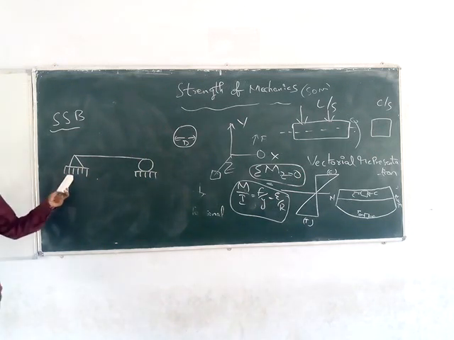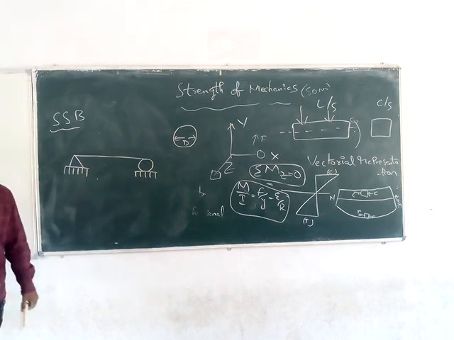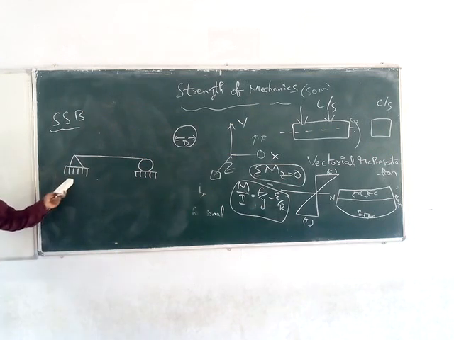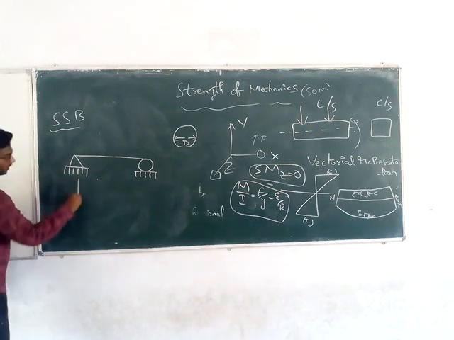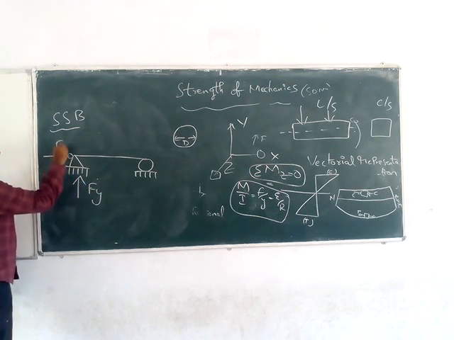How many forces will be there in hinged support? How many forces in roller support? In hinged support, how many unknown forces will be there? There will be Fy and Fx, two unknowns.